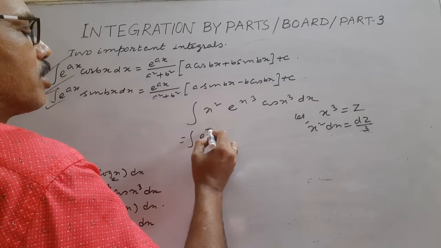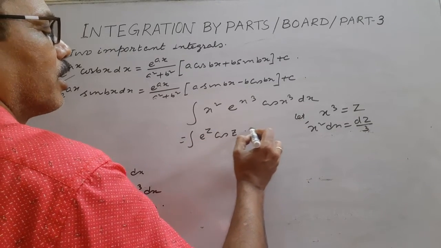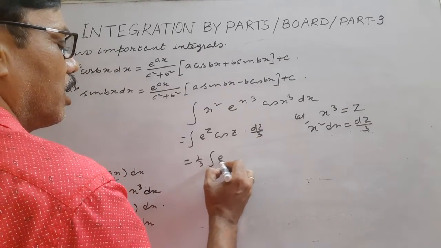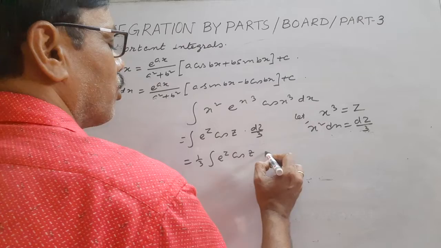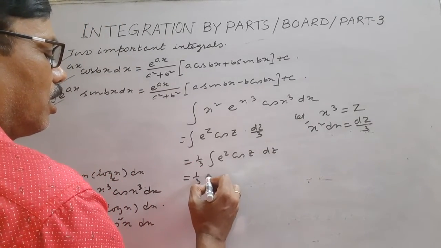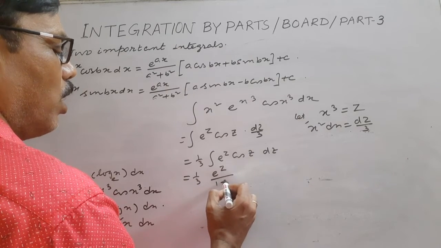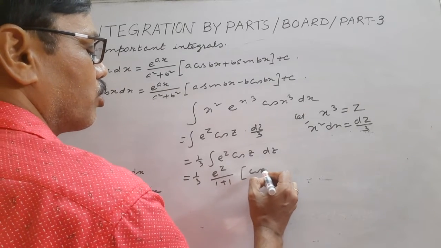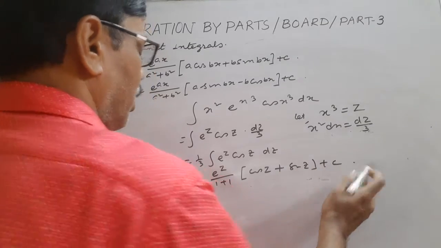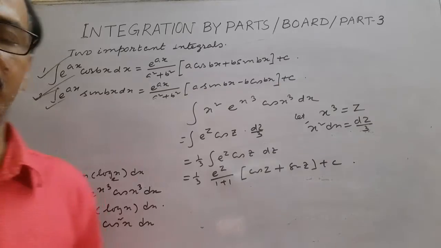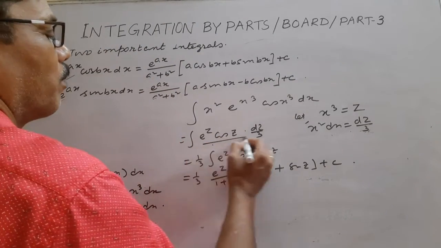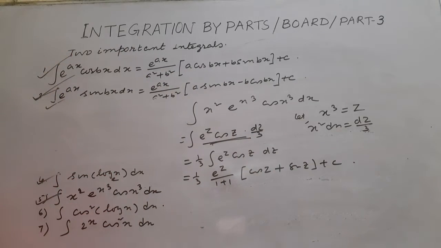So e to the power z cos z, it is dz by 3. Now 1 by 3 integral e to the power z cos z dz. So 1 by 3 e to the power z by 1 plus 1, a cos z, a is 1, b also 1, plus c. Put the value of z. And you give the proof of this if it is a 4 marks problem.